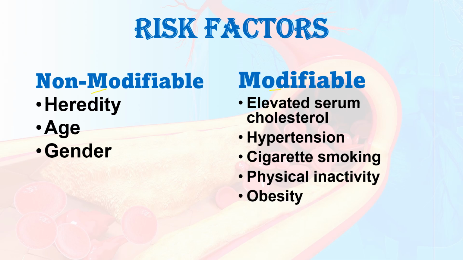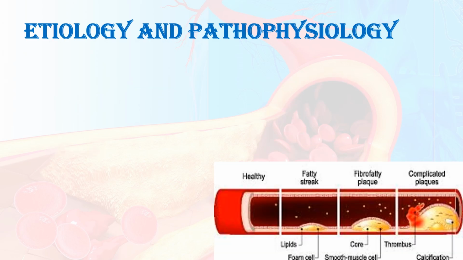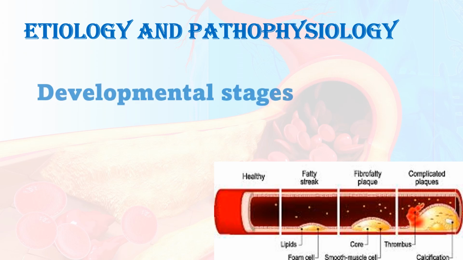And obesity, as you know, is increased body mass index. Then diabetes mellitus, increased blood sugar level. And metabolic syndrome. These are the modifiable factors. Otherwise, we can avoid, treat or prevent these factors by modifying our lifestyles. Then we see what the etiology and pathophysiology of atherosclerosis are.